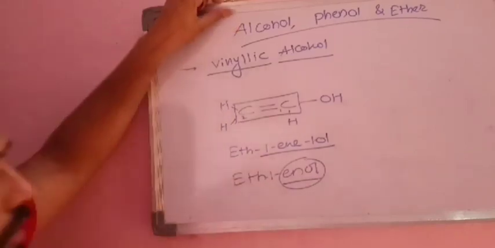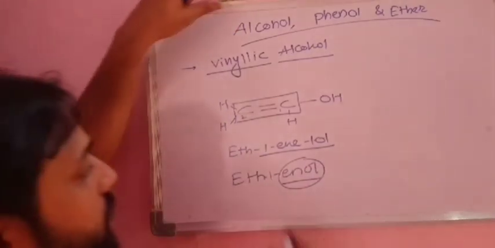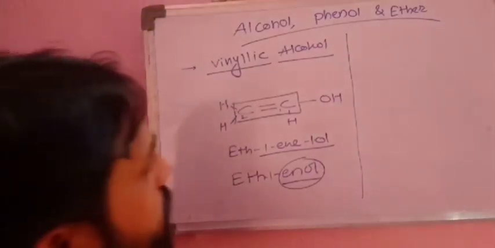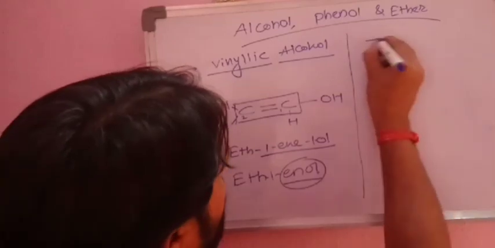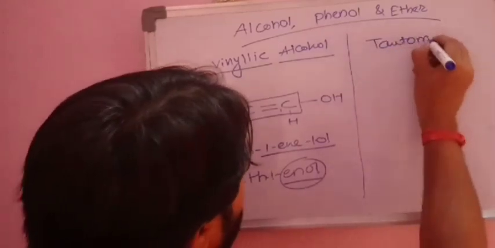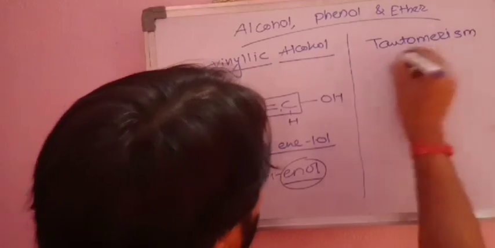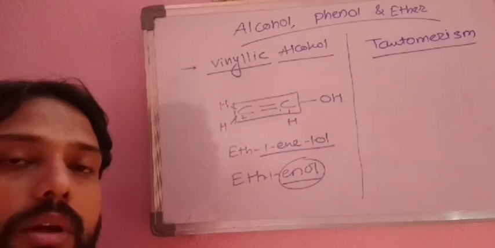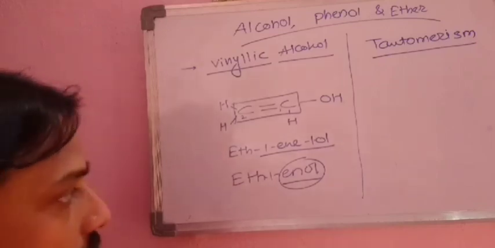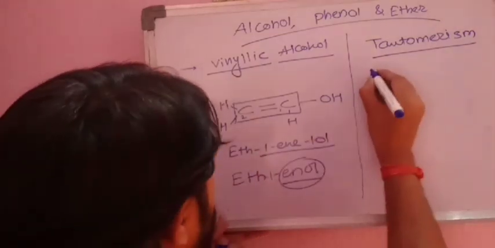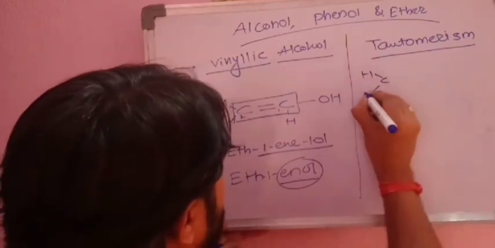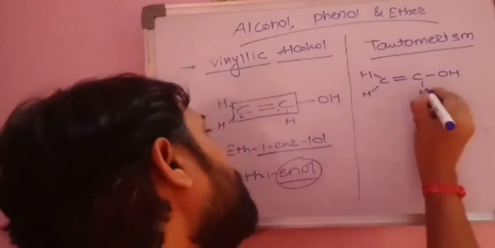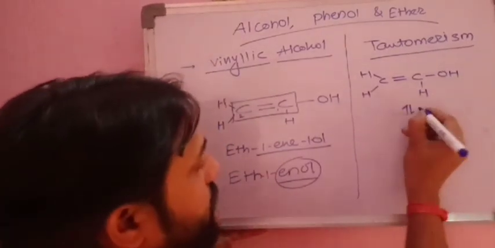If you have studied isomerism in 11th class, you remember enol form is a tautomeric form. We have studied it in tautomerism. What is tautomerism? What are tautomers? Tautomers are those in which only one atom shifts its place and therefore it produces another kind of structure. So I write here CH double bond C, OH, and here H.